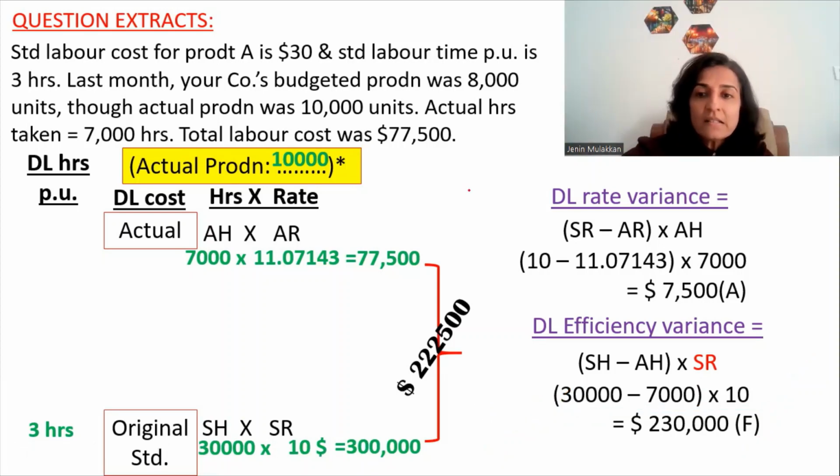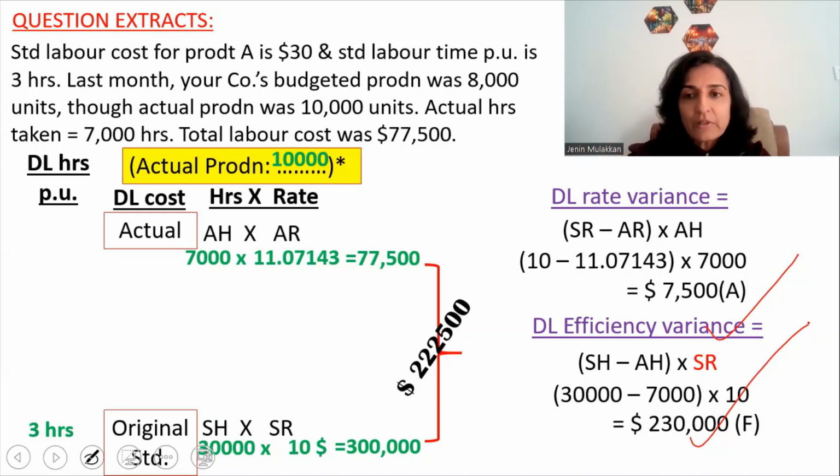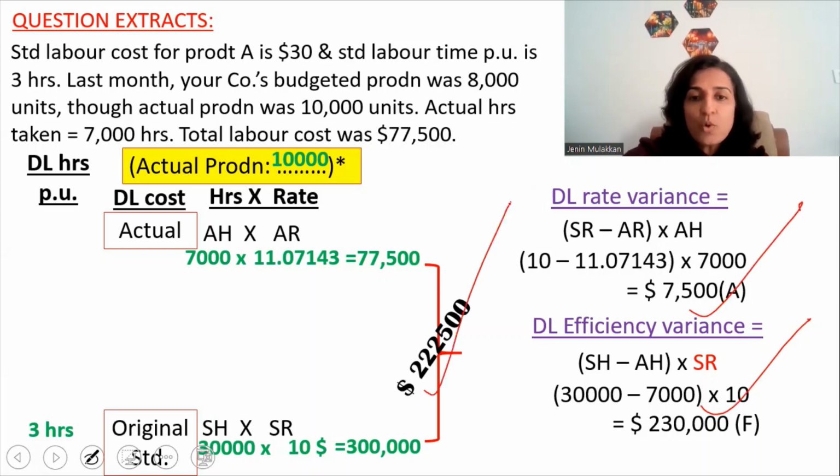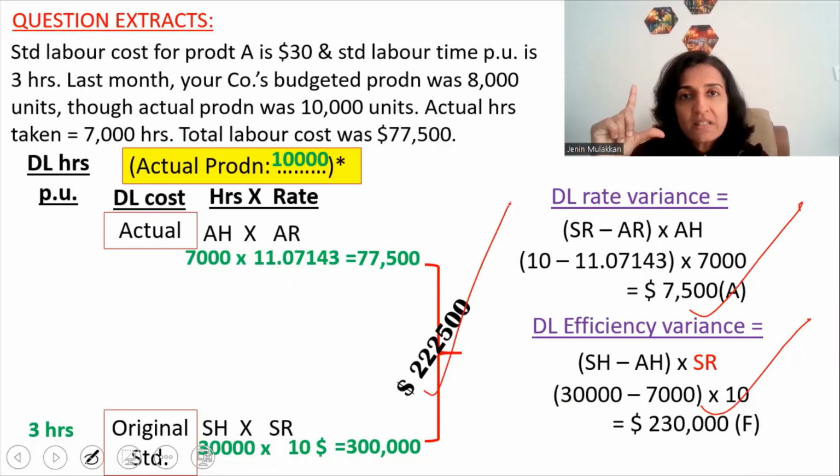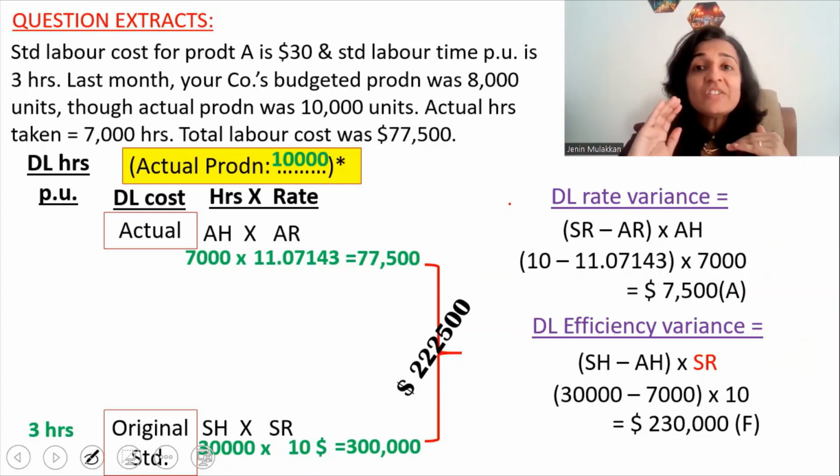Let's cross-check our answers. Direct labor efficiency variance is 230,000 favorable. And direct labor rate variance is 7,500 adverse. So 230,000 minus 7,500 is 222,500, which is the total direct labor variance. So our answers are right. So what we just completed is the traditional method of calculating the variances.